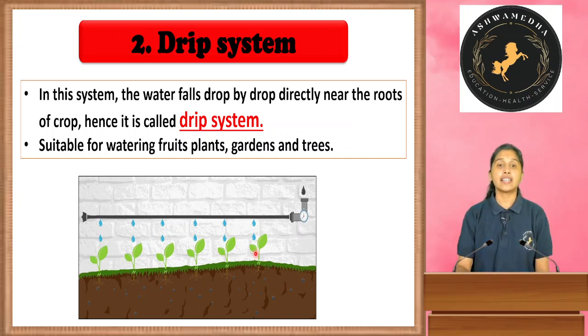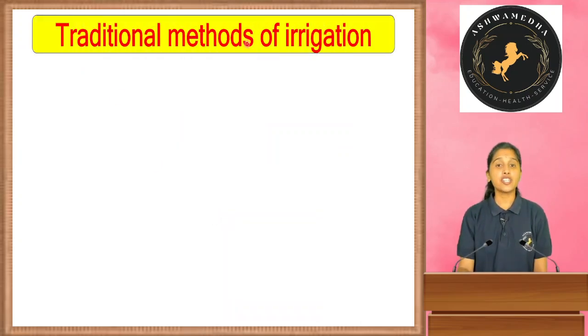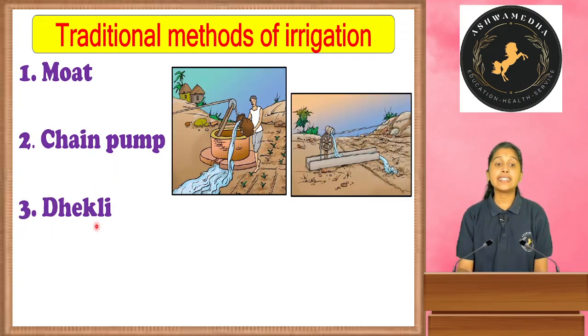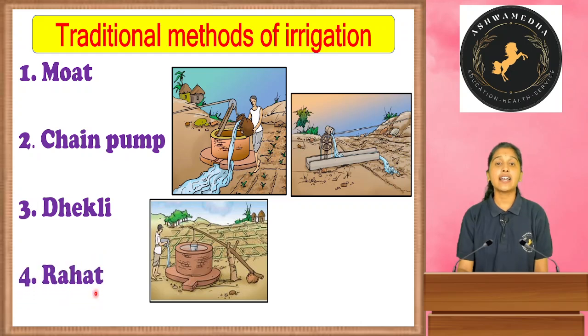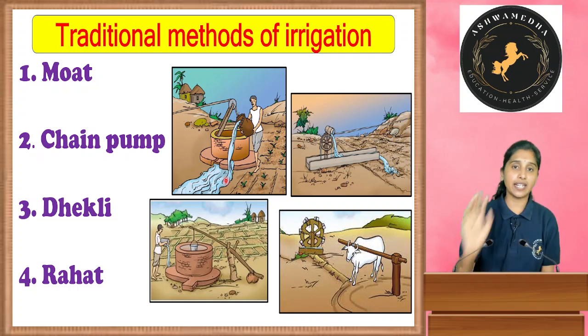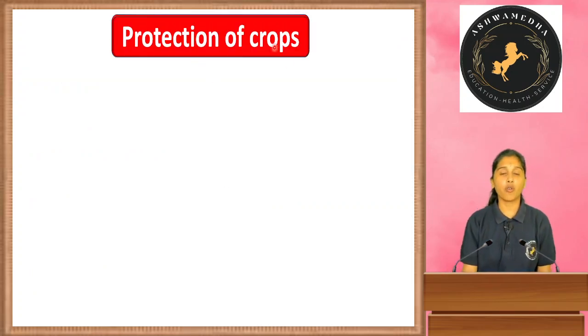Okay, yes, from this we can save water. We can reduce the wastage of water also. Next, traditional methods of irrigation: moat, chain pump, dhekli, and rahat. These are all the traditional methods which were used in olden days. Okay. Yes. Next, protection of crops.